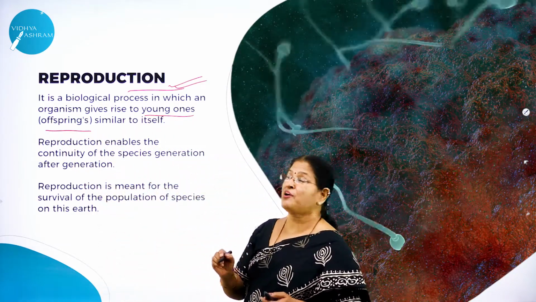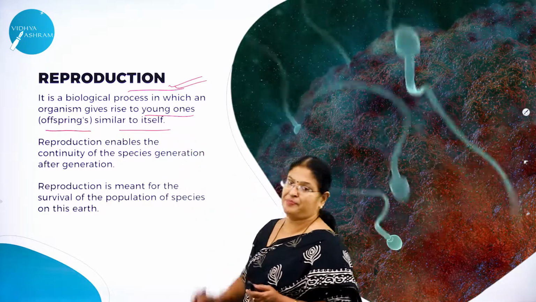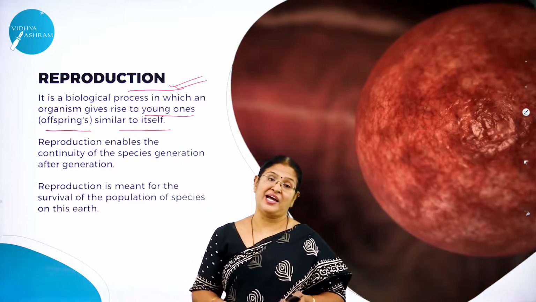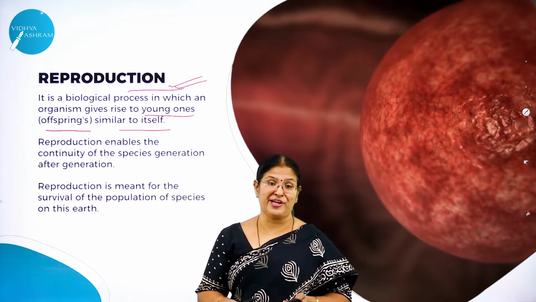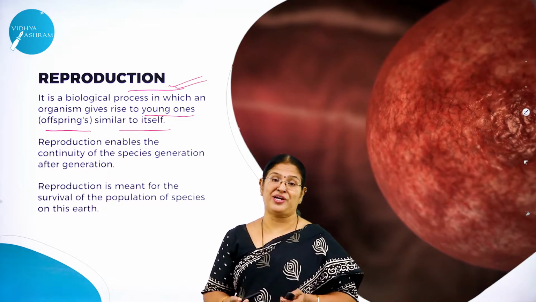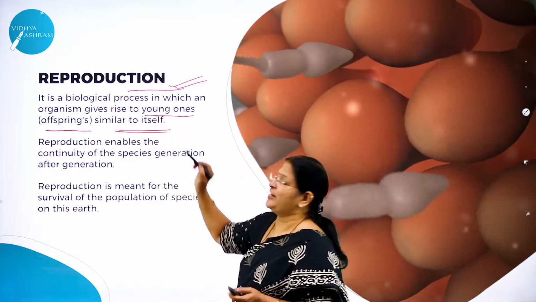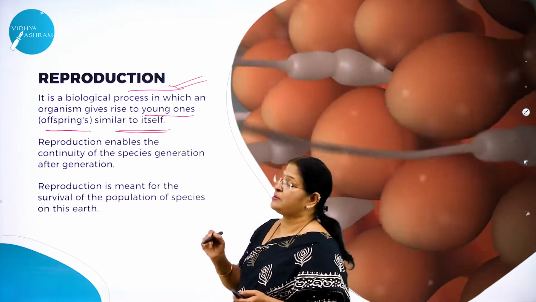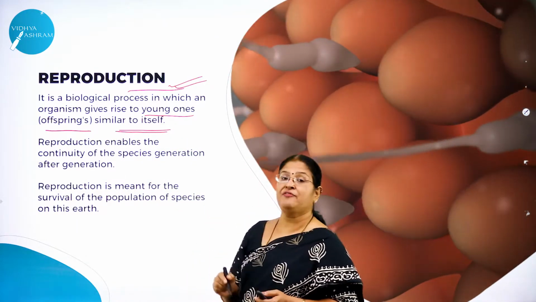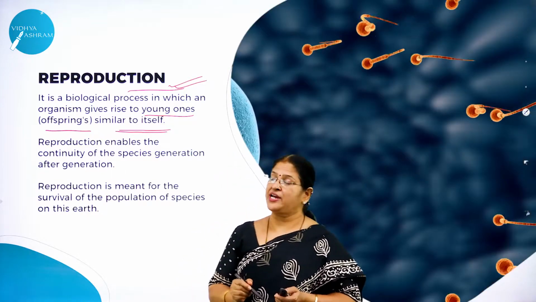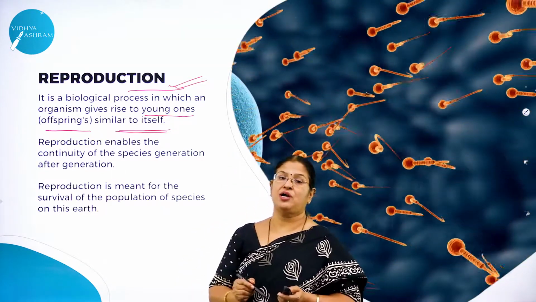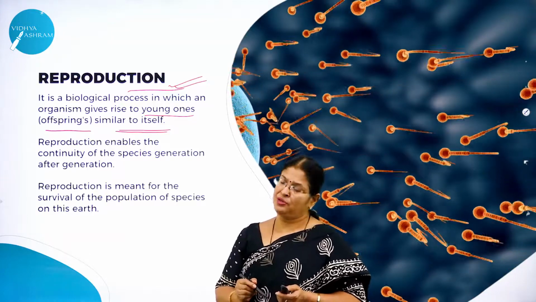And very important, similar to itself. Like begets like. A donkey can give rise to a donkey only and an elephant can give rise to an elephant only, right? So what do you mean by that? Similar to itself. Right. So it is a biological process in which an organism gives rise to young ones, otherwise called offspring, similar to itself.